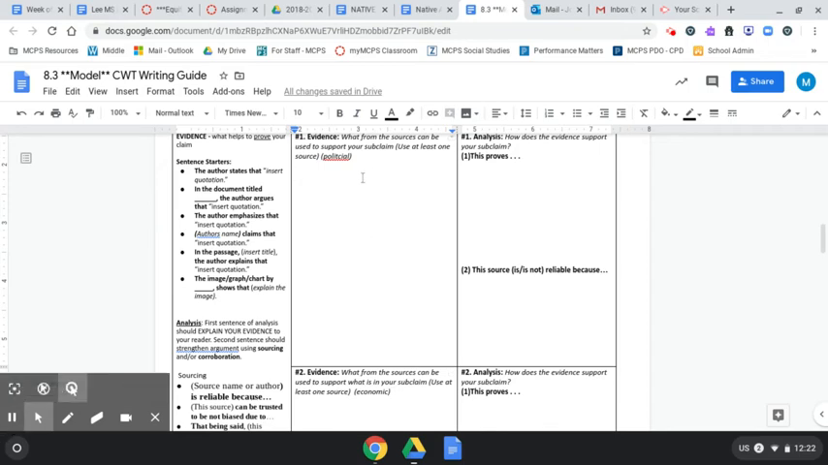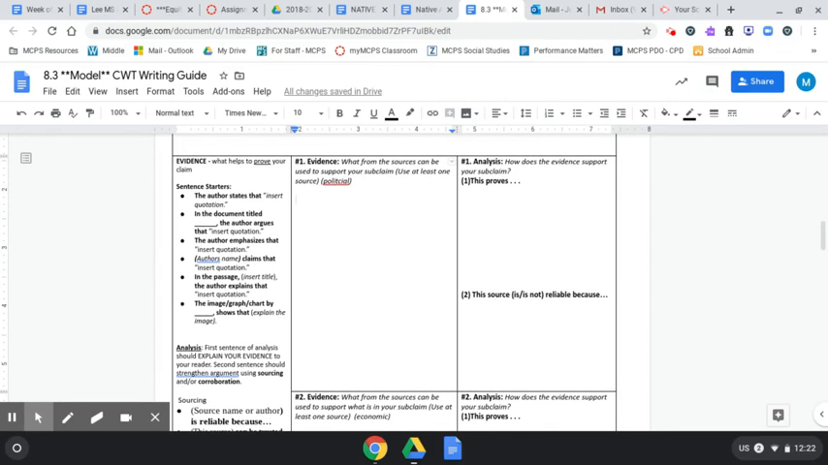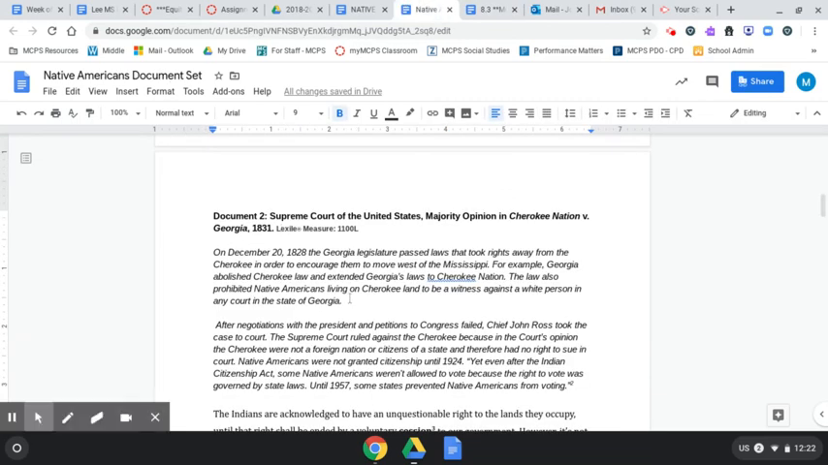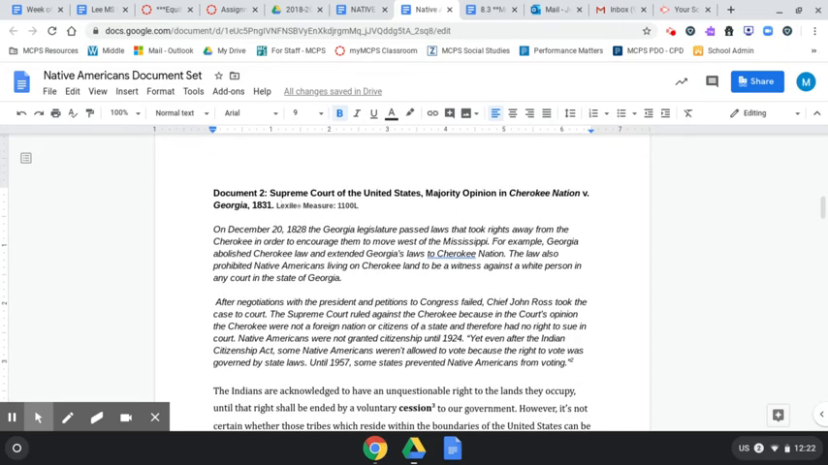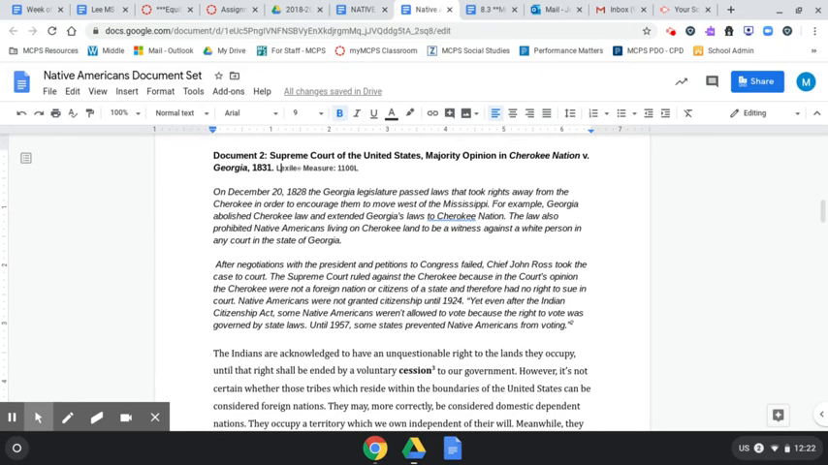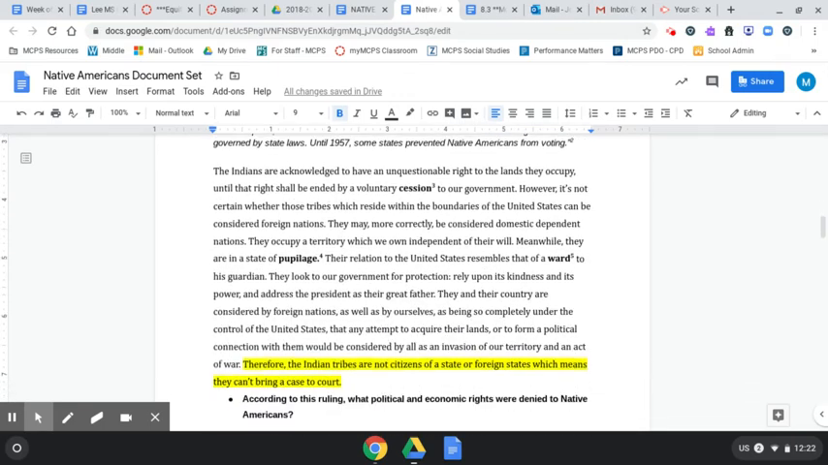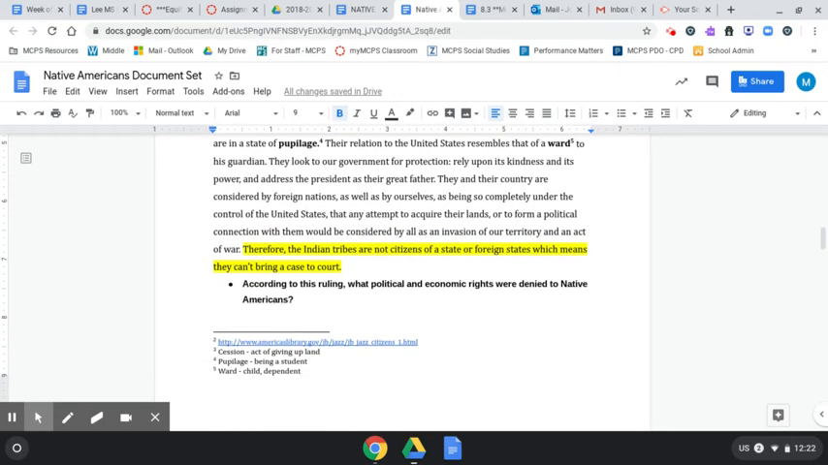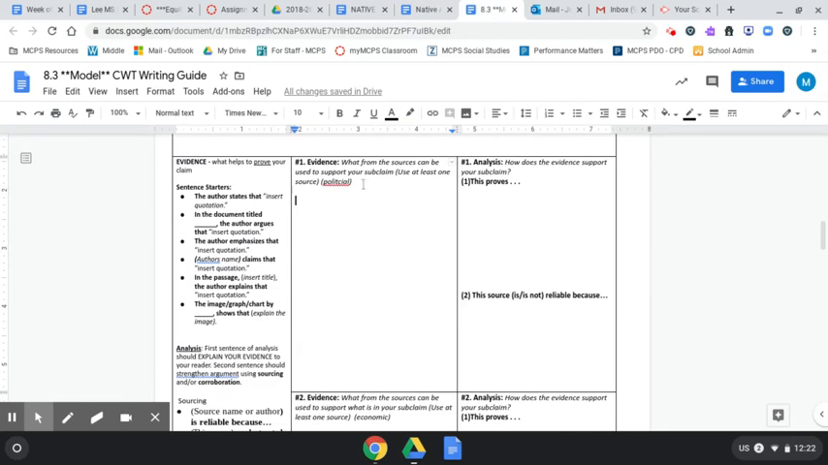Now, you might be wondering, where do you find your evidence from? This is where you use your documents. So I'm going to go back to my document set. I'm going to use document 2 from the Native American set, which is from the Supreme Court. And I'm going to scroll down, and I highlighted a piece of evidence for me that shows political rights. So I'm going to copy and I'm going to paste that into this box.